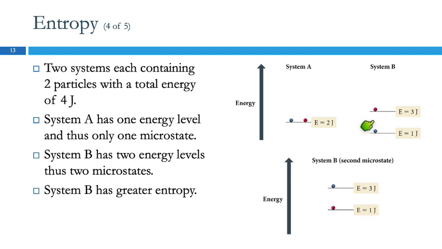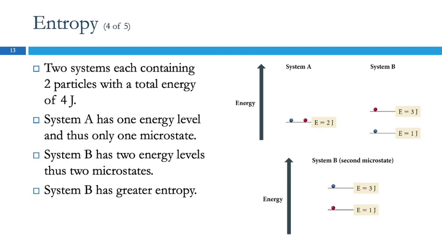But these particles are different, even if they are the same identity, right? Even if they're both neon atoms, they are still 2 different atoms, right? You talk to identical triplets, it's like, okay, these 3 people are genetically identical. Does that mean they are interchangeable? No, they are 3 individual people, right? So atoms are like that as well, particles. So these are 2 different particles, even though they may be exactly the same. So we could have the red one being at the high energy, the blue one at low energy, or we could have the blue one at high energy and the red one at low energy.